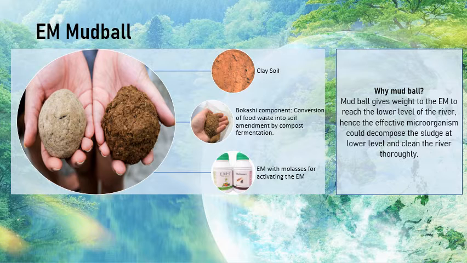EM mud ball is made of clay soil, bokashi component, and EM with molasses for activating the EM. Bokashi component is the conversion of food waste into soil amendment by compost fermentation. Why do we choose mud ball? Mud ball gives weight to the EM to reach the lower level of the river, hence the effective microorganism could decompose the sludge at the lower level and clean the river thoroughly.